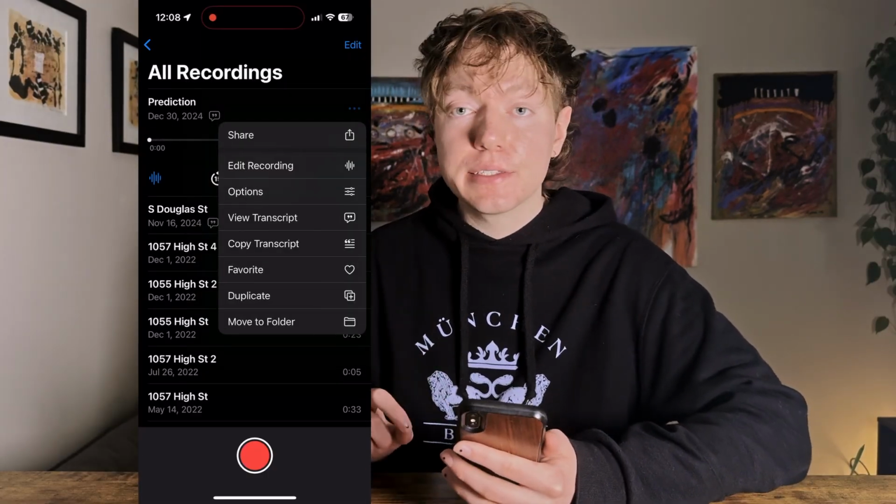You're going to tap that, and then you'll see a button that says Edit Recording. This is going to allow you to re-record over a voice memo you made in the past, but the date won't change. It'll still say whatever date it was when you created it.